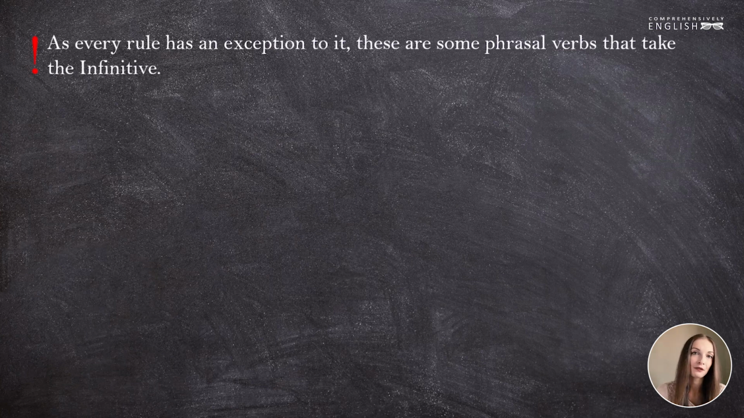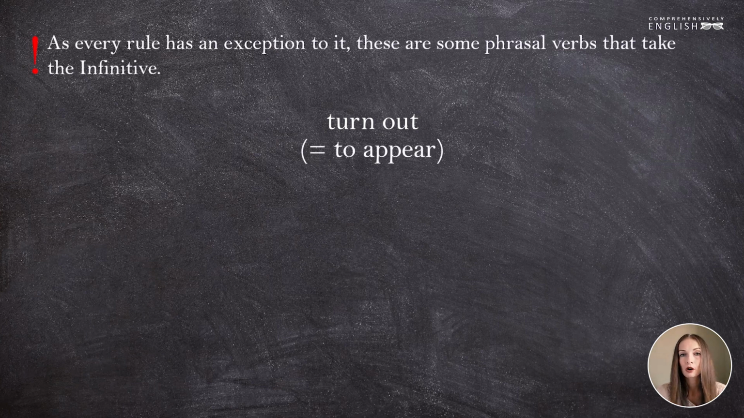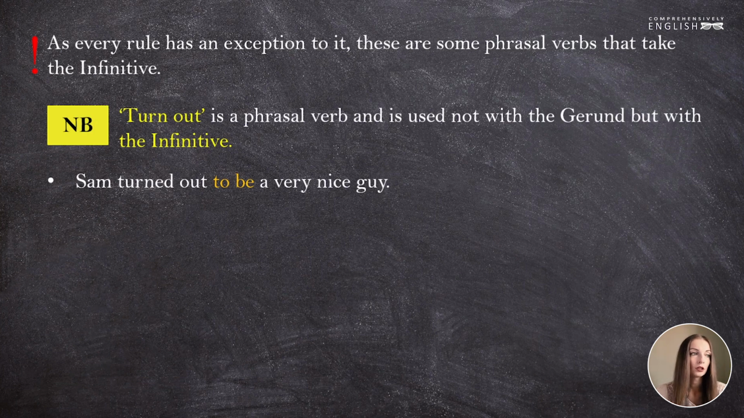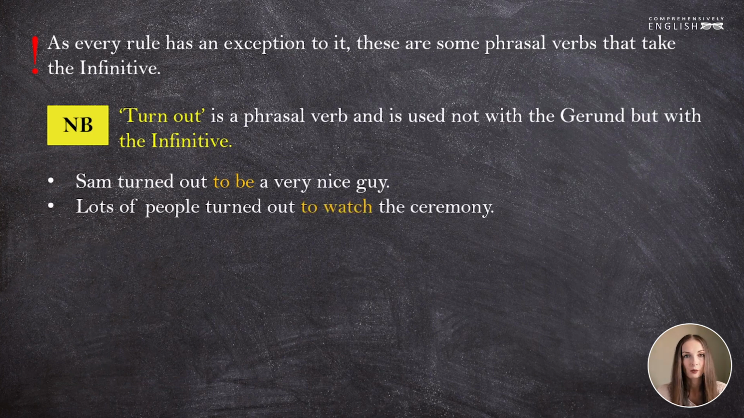Let's take the phrasal verb turn out, for instance. It means to appear and usually goes in combination with the verb to be, and though it is a phrasal verb, it is used not with the gerund but with the infinitive. Examples: Sam turned out to be a very nice guy. Lots of people turned out to watch the ceremony. In the first case, turned out means that he happened to be, we discovered that he is. In the second case, it means that a lot of people came to watch the ceremony.